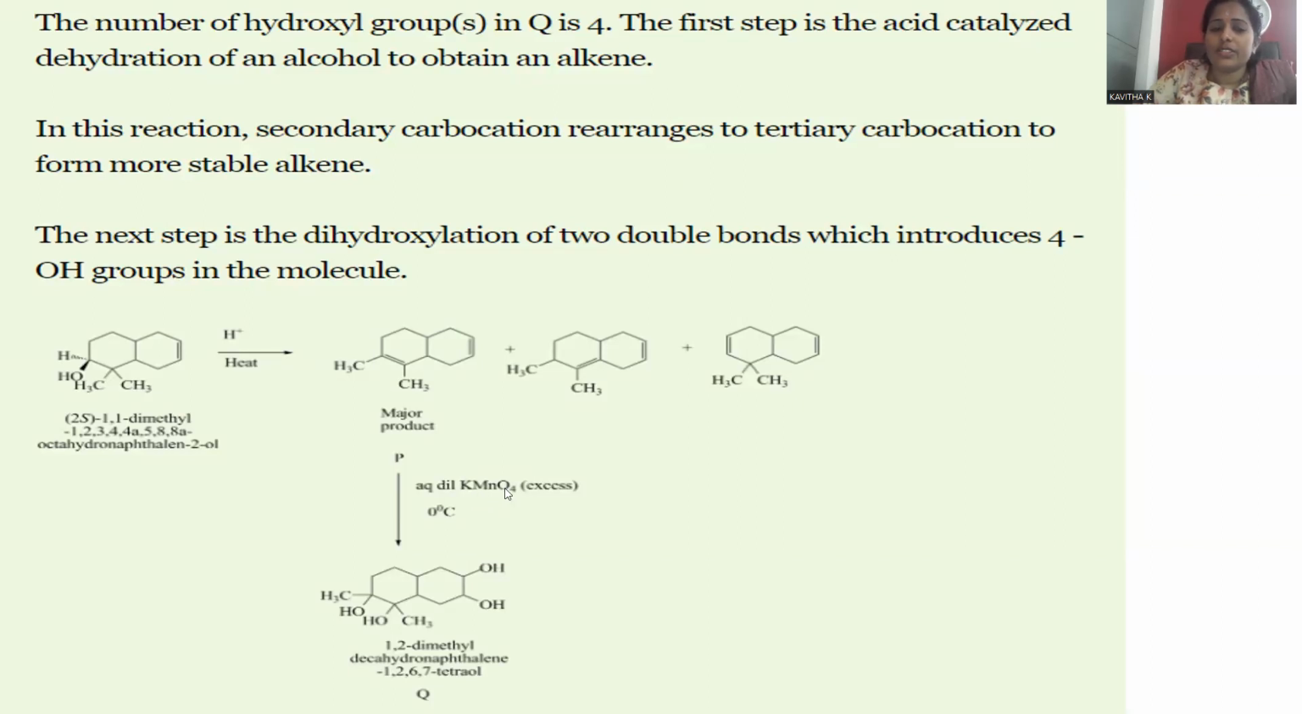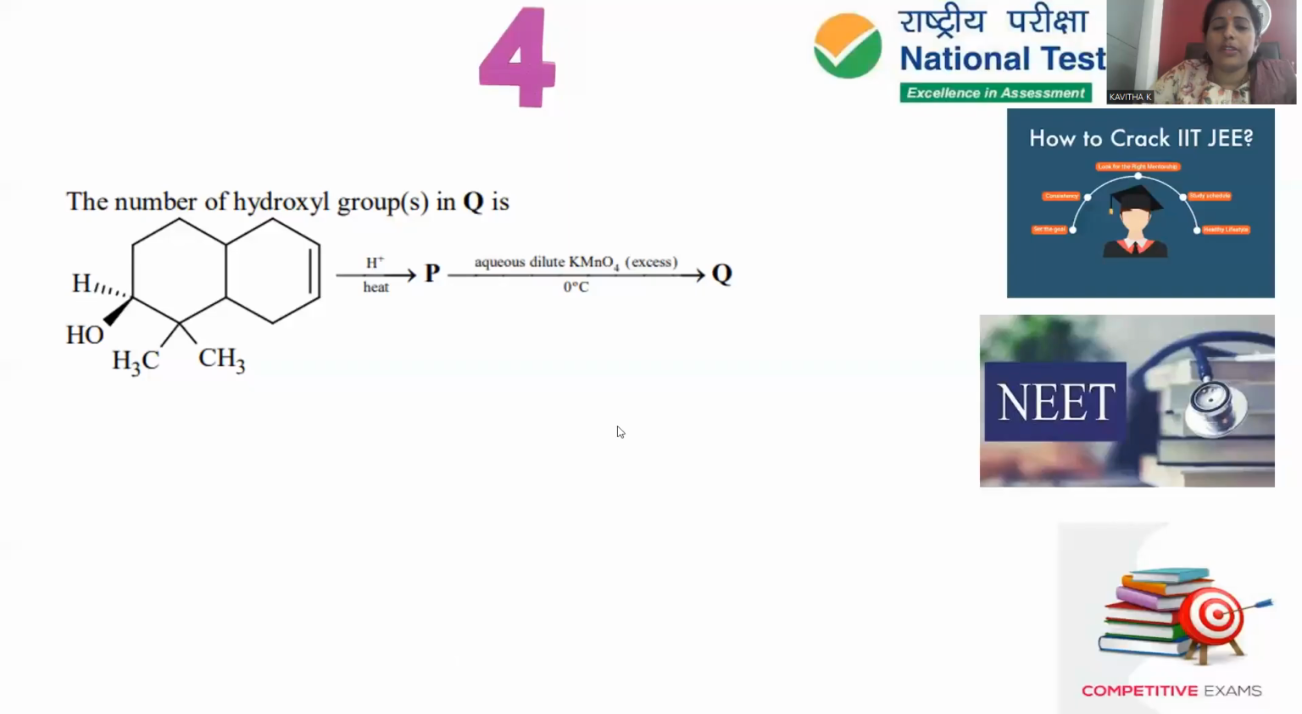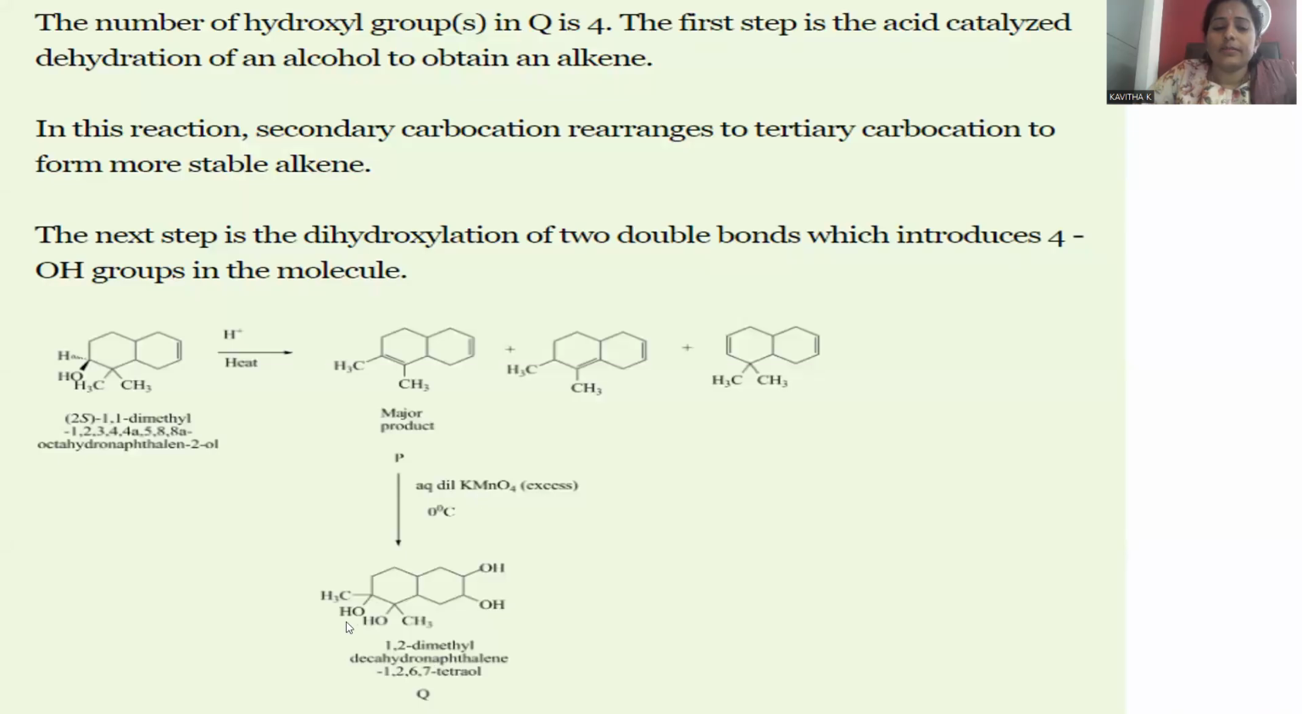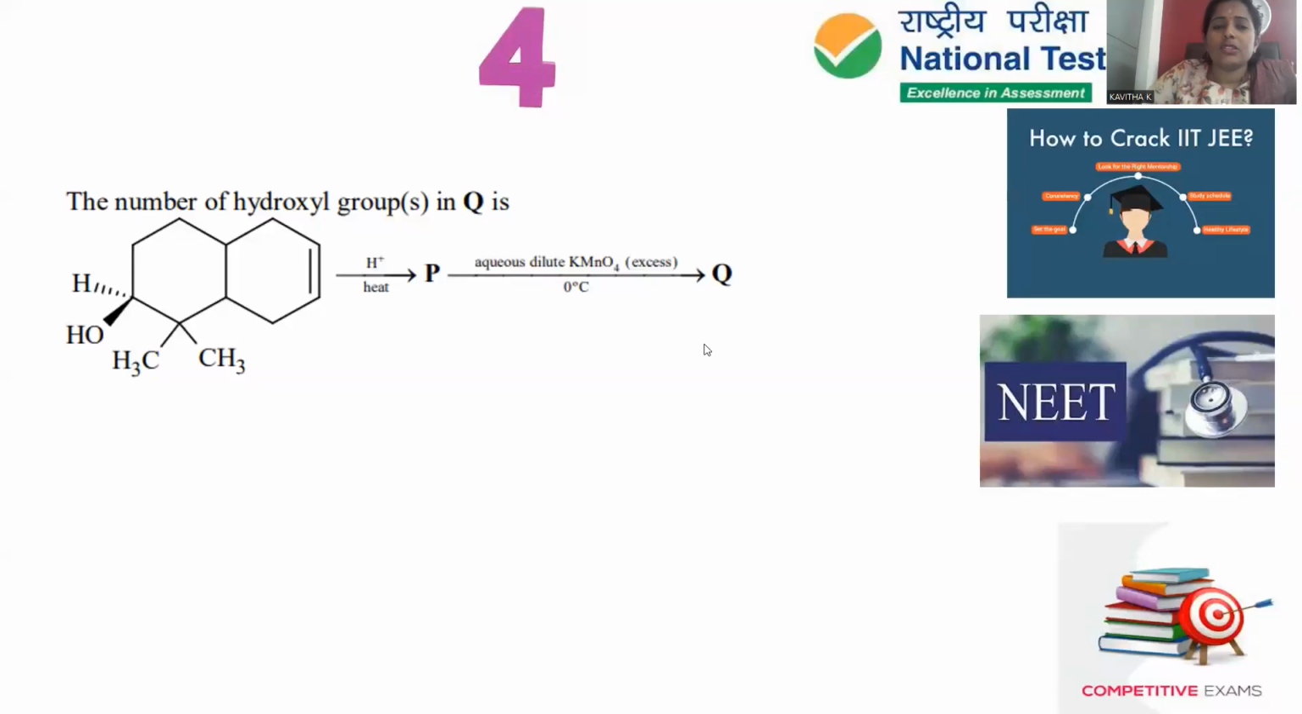What is the role of Baeyer's reagent? Wherever double bonds are present, those double bonds will be turned into OH, like this. Whenever this OH is generated, this is Q, the final compound. The number of hydroxyl groups in Q is to be calculated. 1, 2, 3, 4. So Q is accompanied by 4 hydroxyl groups. So that is the expected answer for question number 4.